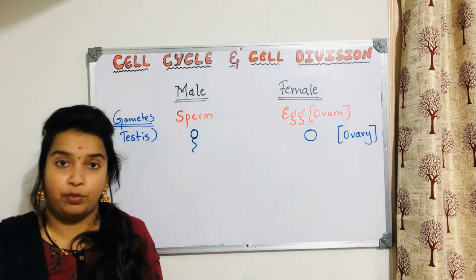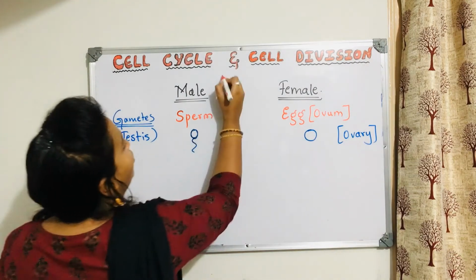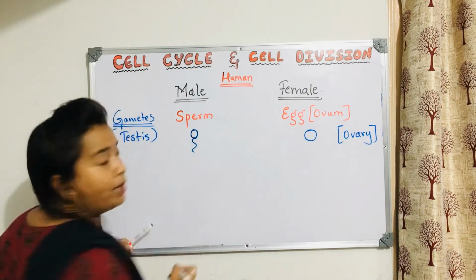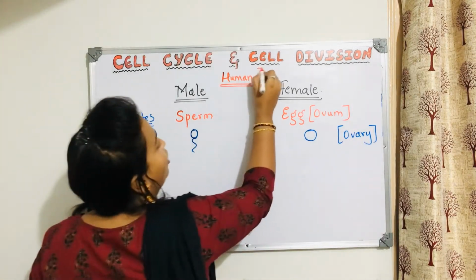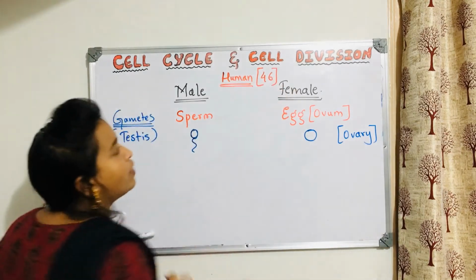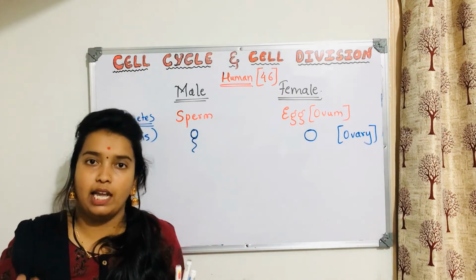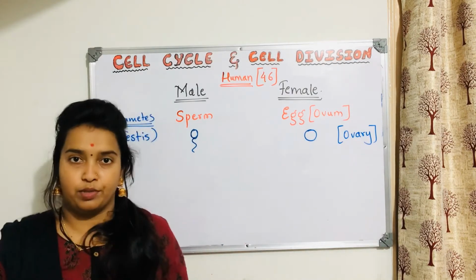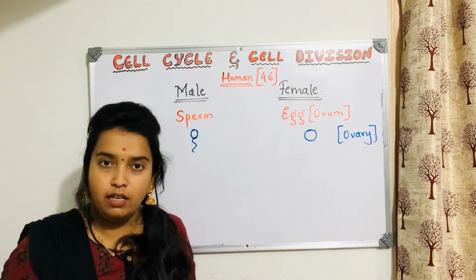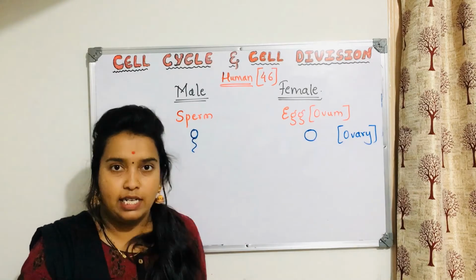So first that should be clear. We are talking about humans here. In a human cell, how many chromosomes are there? 46 chromosomes. In every cell of our body, we have 46 chromosomes. That means 23 chromosomes are from father and 23 chromosomes are from mother. That is what we are going to understand here.